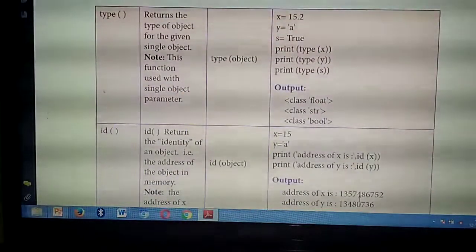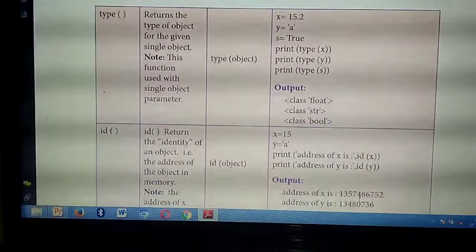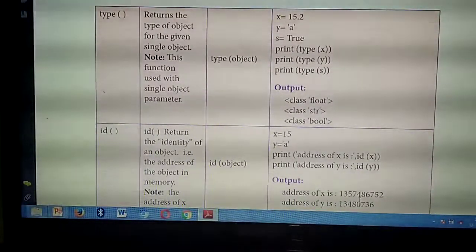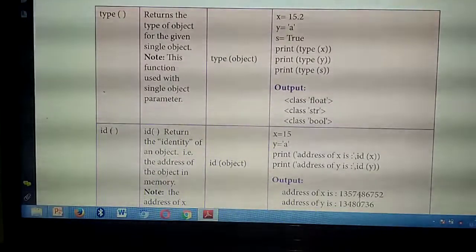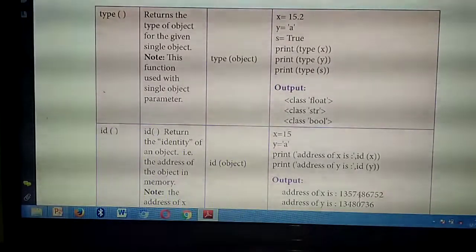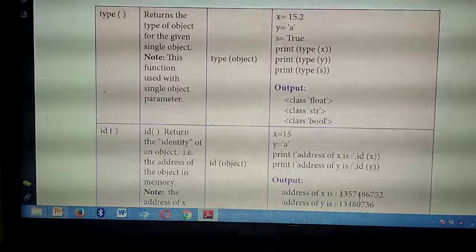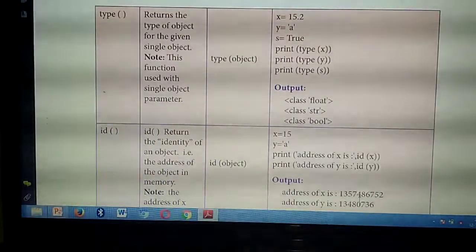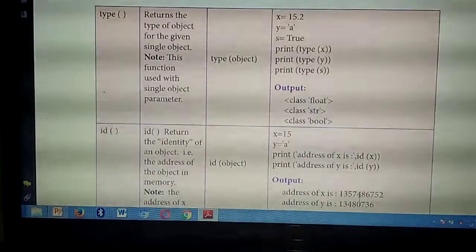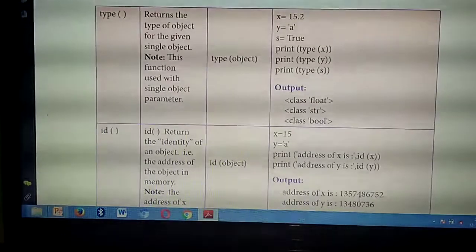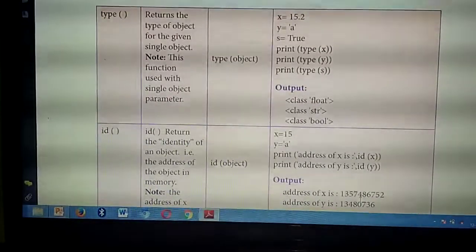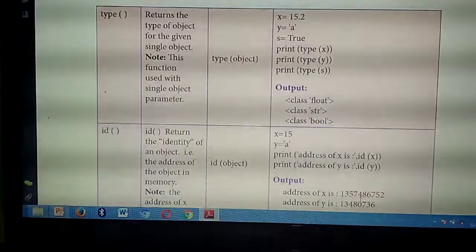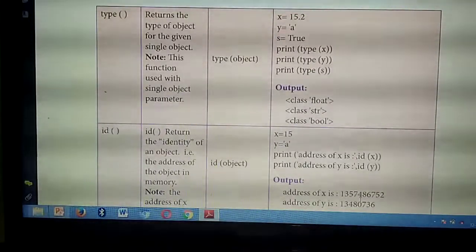So next is the type of function. Okay, so in a programming language, what do you mean by type? What are the types you have studied? Type means data type. So the type of function will return which data type a particular number or character belongs to. What are the data types you have studied in programming language? Int, float, character, string, boolean.